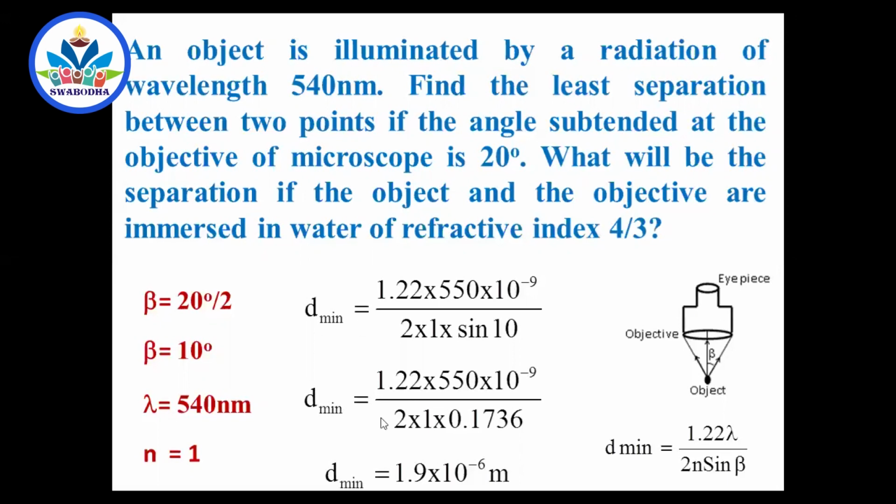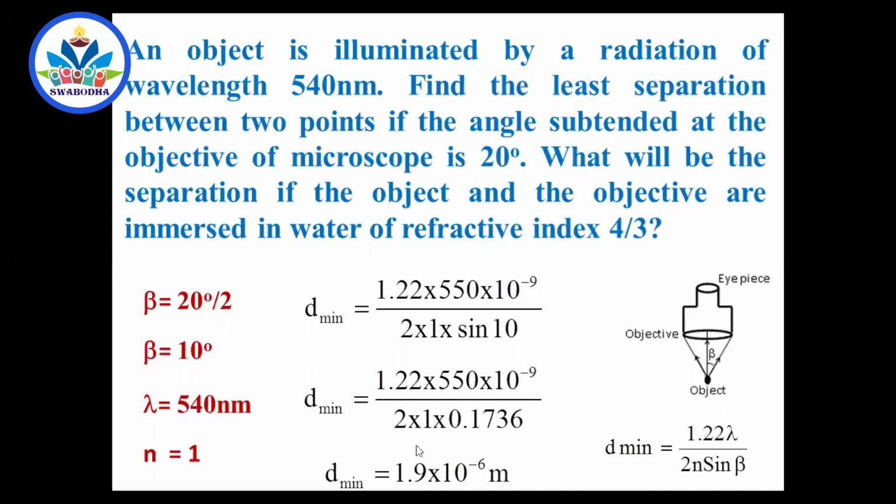So can you decrease d minimum by increasing n? Yes, possible. Now we have substituted it as r. Suppose it is 4 by 3. What you have to do? See, all the terms are same. 1.22 lambda, 2 beta, everything same. n was 1 last time. Now you have to replace it as 4 by 3.